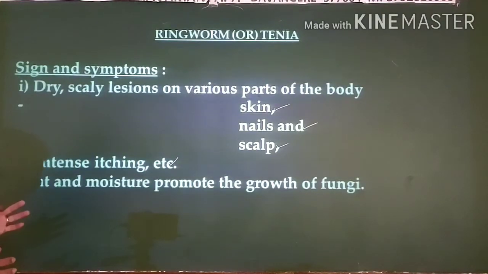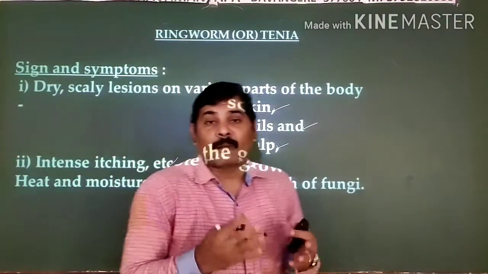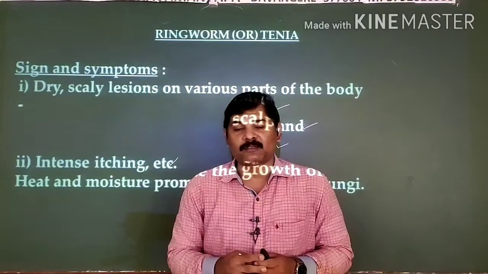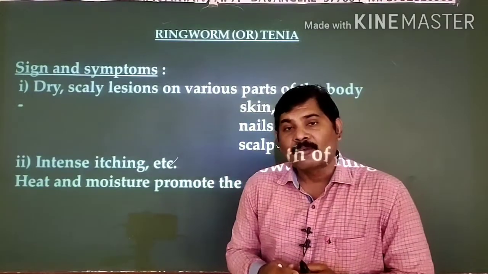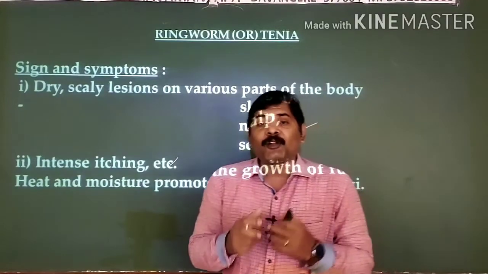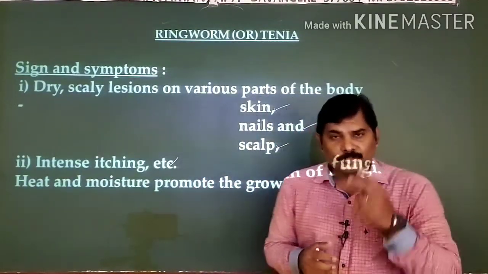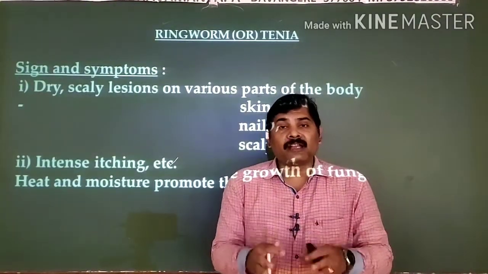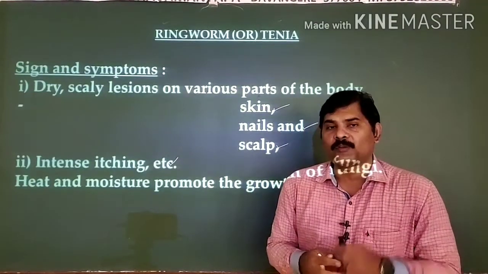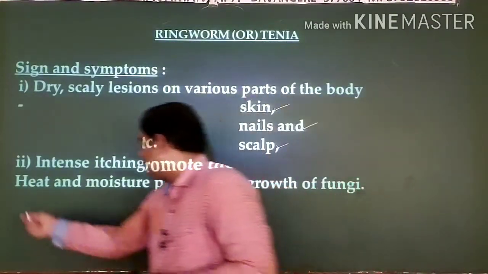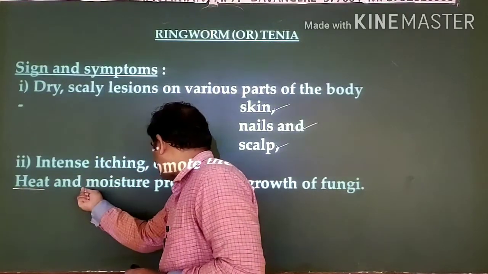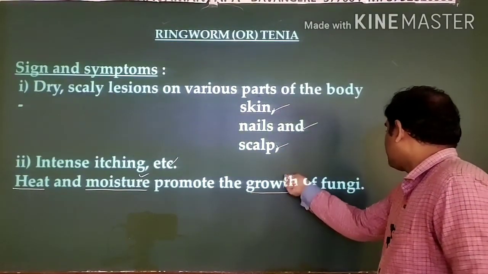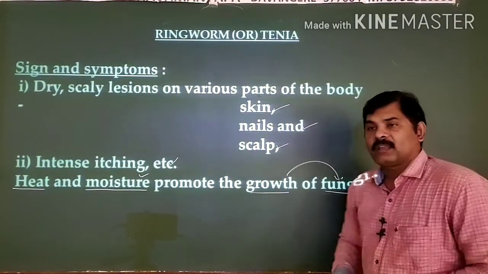And next, in which condition is the growth of these fungi generally promoted? We studied this in the first PU when we studied biological classification. There we studied one group, the fungi. We studied the comfortable environmental conditions for the growth of the fungi. Two important conditions are there: one is the heat, as well as the moisture. When these two conditions are available, they promote the growth of the fungi. This point is to be noted. One thing, the heat, and the second one is the moisture. It promotes the growth of the fungi. It's an important thing.